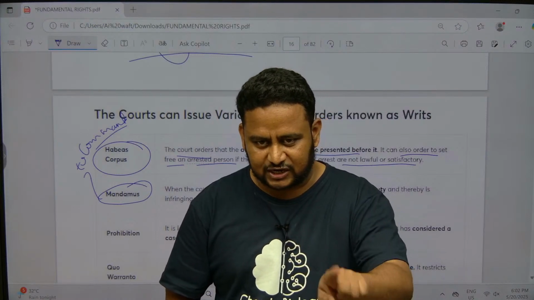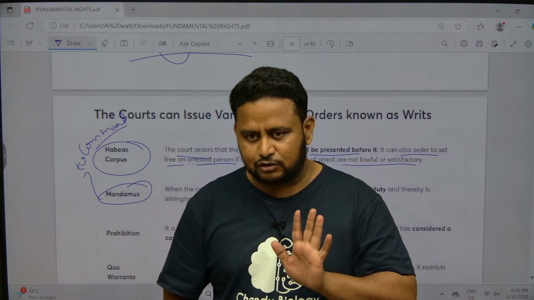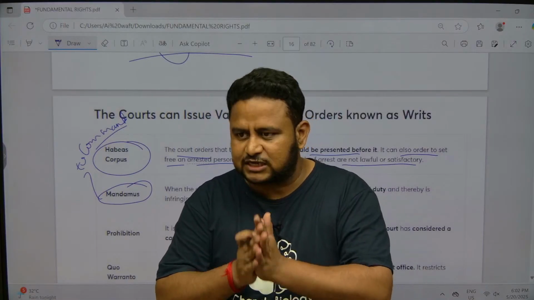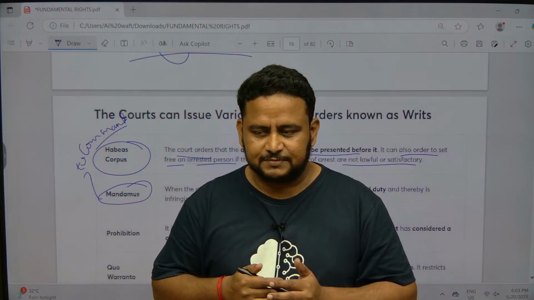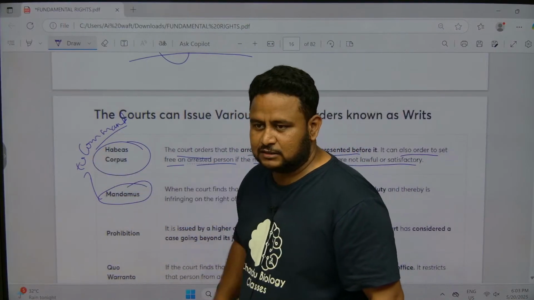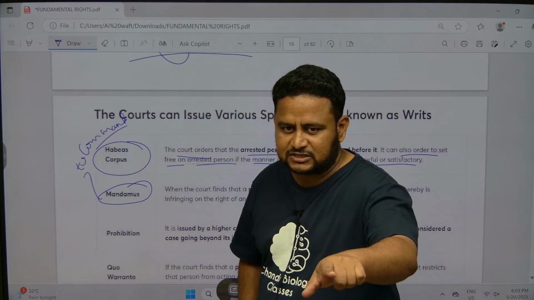Do your duty correctly and on time. They cannot delay your work. Suppose it can be done in 1 week, it should be done in 1 week. They cannot make it wait for 1 month or 2 months. That is the meaning of mandamus. Mandamus means to command. That means the court will command that person to do the work correctly.